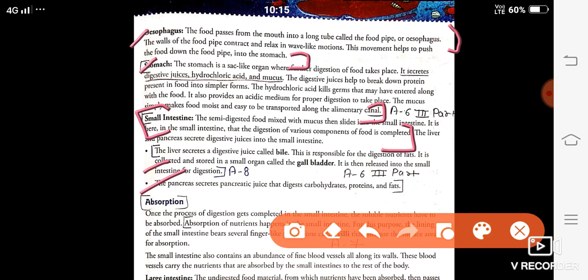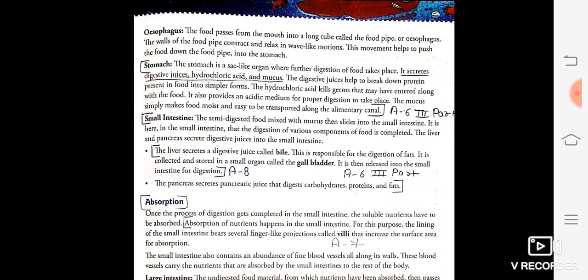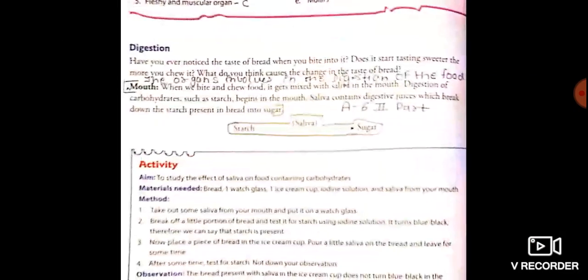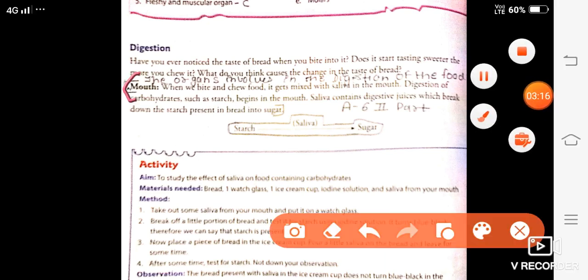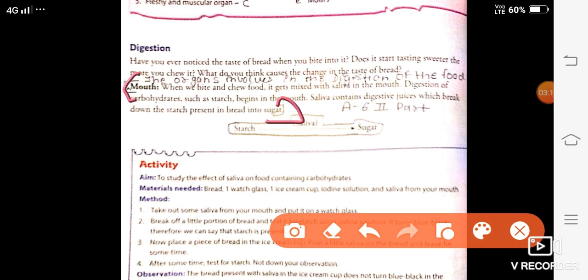Once again I am repeating. First you will write the definition of digestion. Then you will write a line, the organs involved in the digestion of food are. Then from mouth till bread into sugar.